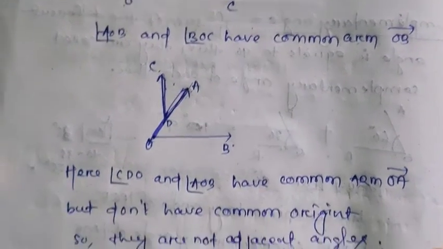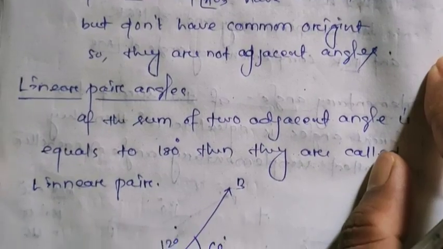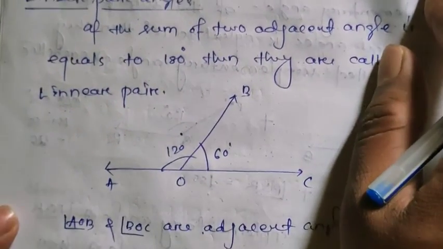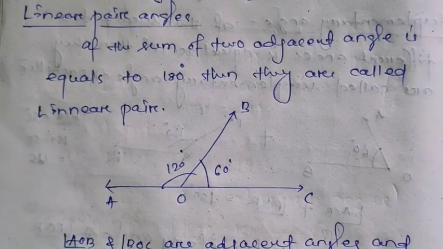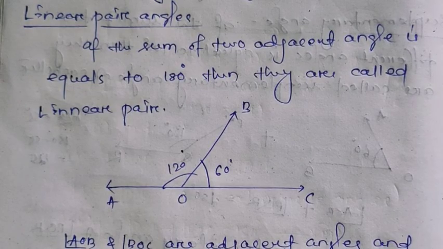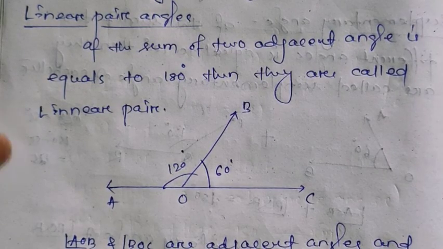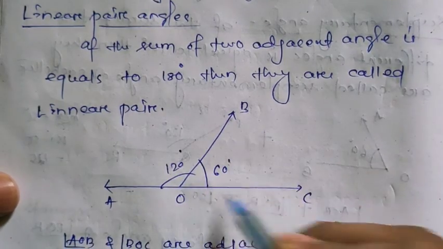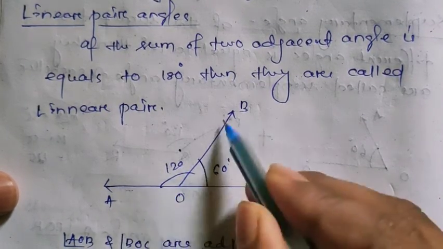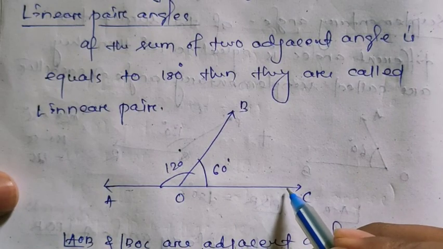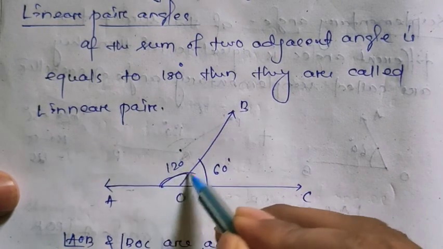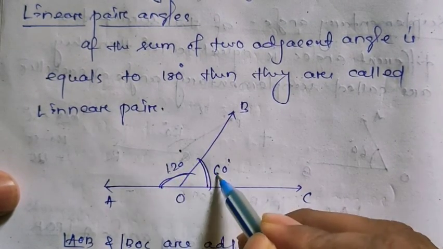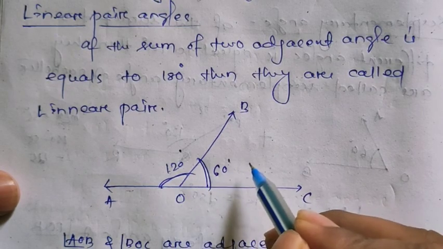Let's go to the next definition, that is linear pair of angles. If the sum of two adjacent angles is equal to 180 degrees, then they are called a linear pair. What is the meaning? Here AOB and BOC are two adjacent angles, and the sum of these two angles, that is 120 and 60, is equal to 180.